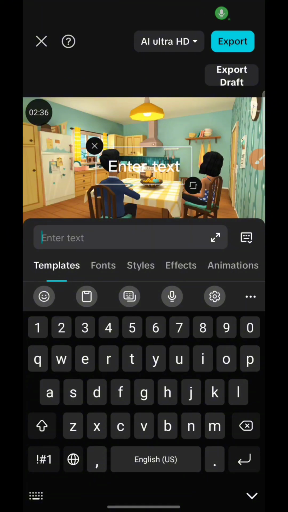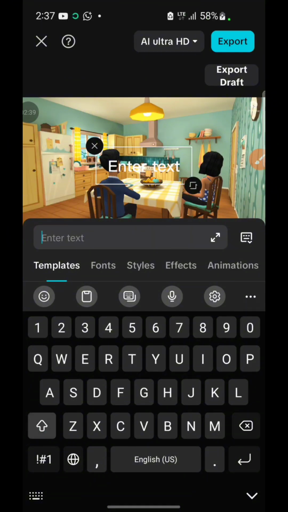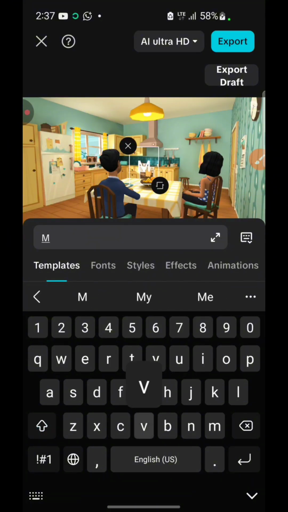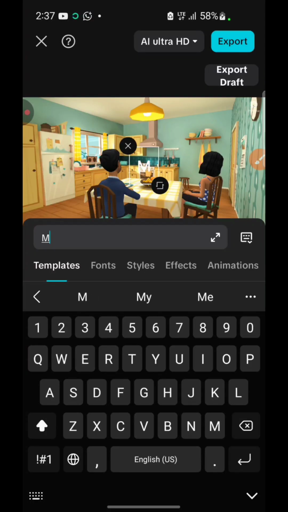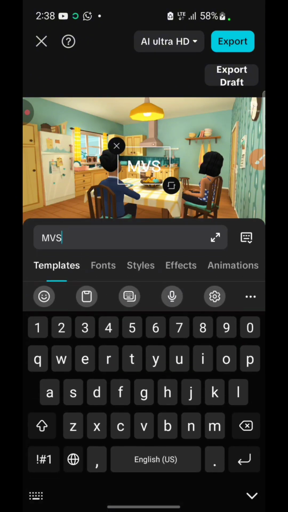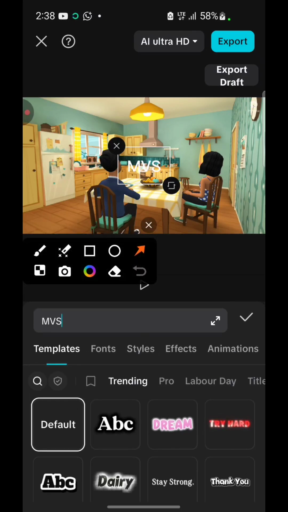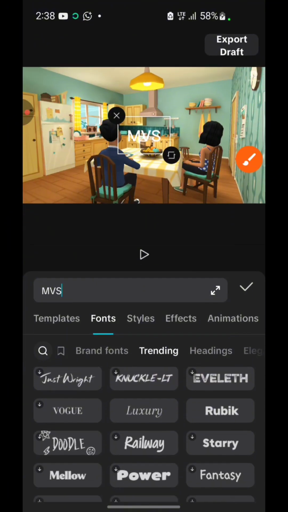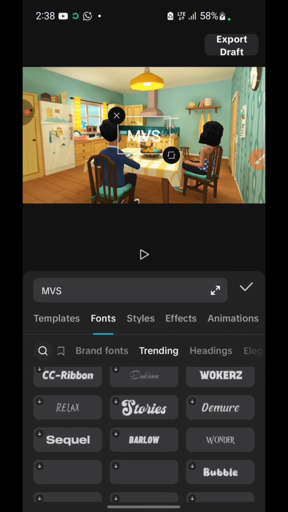After clicking on add text, what we are going to be doing is basically adding my brand name. You can add your name, your business name, or anything you want to type. I'm just going to say MVS. I can decide to write any other thing, but let me just type MVS. Then after typing, I can choose my fonts. So you are done typing, and what you want to do now is come to fonts. Just click on fonts, and from here you can choose any font at all that you want.